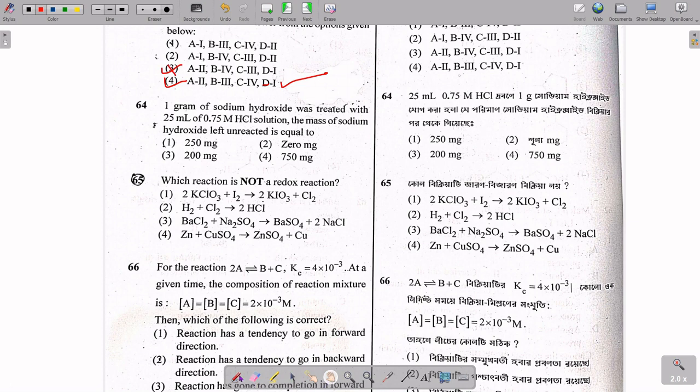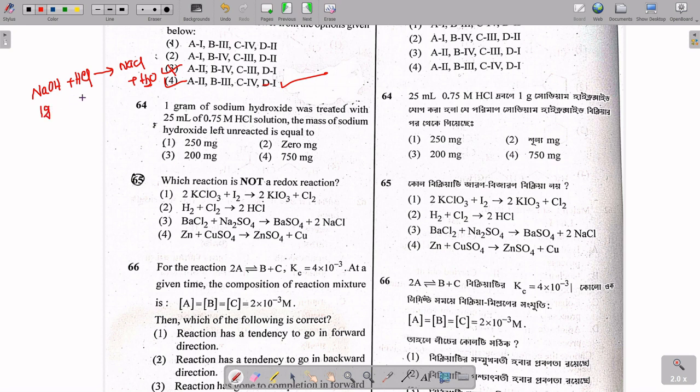So here it is a calculation type of question, but it is not that difficult. It is said that 1 gram of sodium hydroxide is treated with 25 ml of 0.75 molar HCl solution. The mass of sodium hydroxide left, that is remained, is equal to what? So it is basically NaOH reacting with HCl, and it will obviously form NaCl plus H2O. So this is nothing but the neutralization reaction.